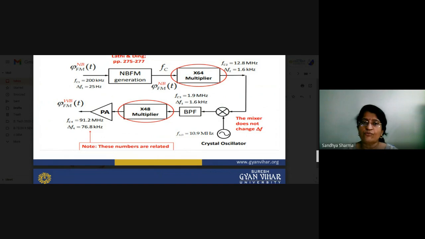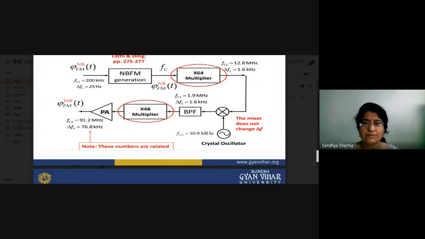So now, in which range do we have to switch? That is 91.2 megahertz. This is the final range, and you have to opt for this range. First of all, you can't directly multiply 1.9 megahertz signals with the 12.8 megahertz signals. So after crossing through this signal mixer, we will reduce the frequency, and then we will give it to the second multiplier. And by using the second multiplier, our del f frequency deviation will be achieved.